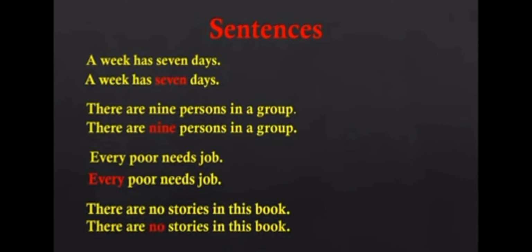A week has 7 days. There are 9 persons in a group. Every poor needs a job. There are no stories in this book. These are the examples of adjectives of number which are exact numbers: 7, 9, every, no. Okay, let's move on to the next one.